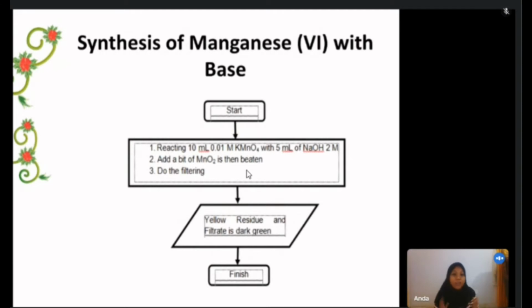And 2. Synthesis of manganese 6 in base. Step 1: react 10 ml of 0.01 M KMnO4 with 5 ml of 2 molar NaOH. Step 2: add a bit of MnO2, then heat. Step 3: do the filtering. The residue is yellow and the filtrate is dark green. Then finish.